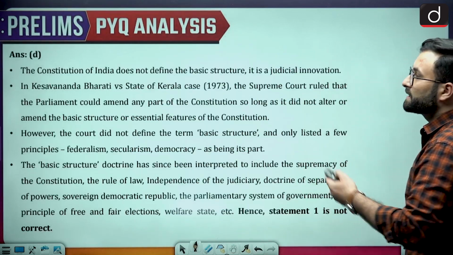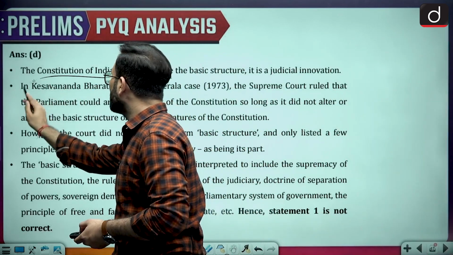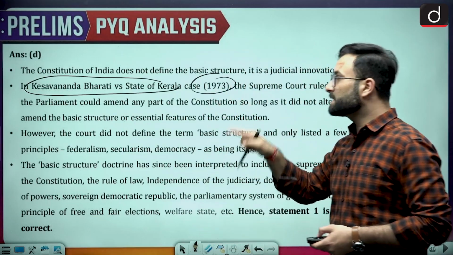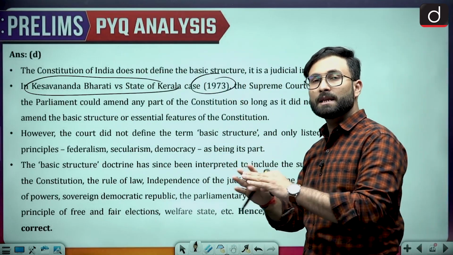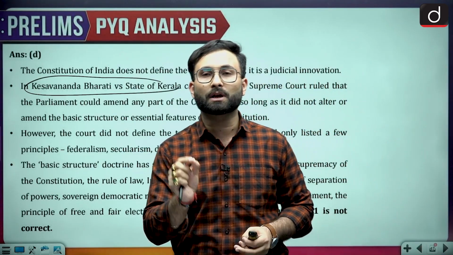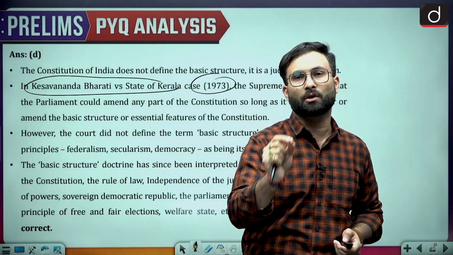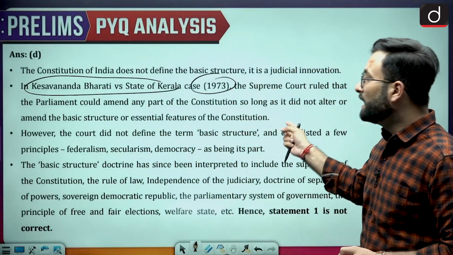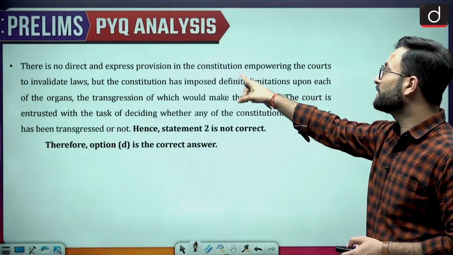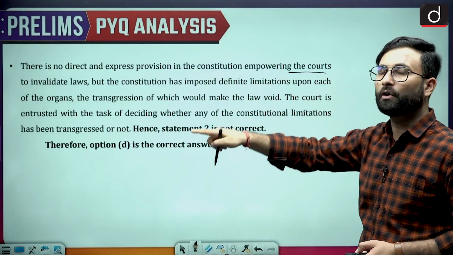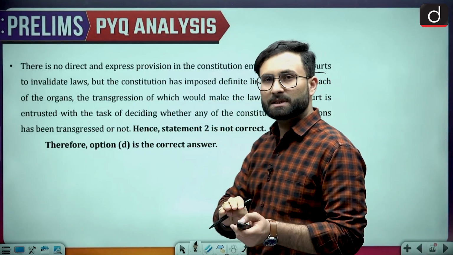Okay, so here you can see Kesavananda Bharati versus State of Kerala, that is the 1973 case, which basically provided that Parliament can amend any part of the Constitution, but they cannot amend or change the basic structure of the Constitution. Okay, so that is there. And coming to the next part over here, there is no direct and express provision in the Constitution empowering the courts to go for the judicial review.